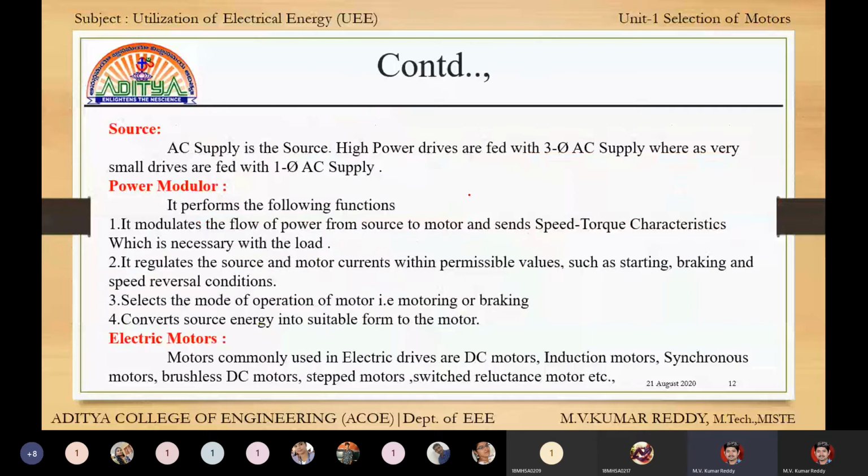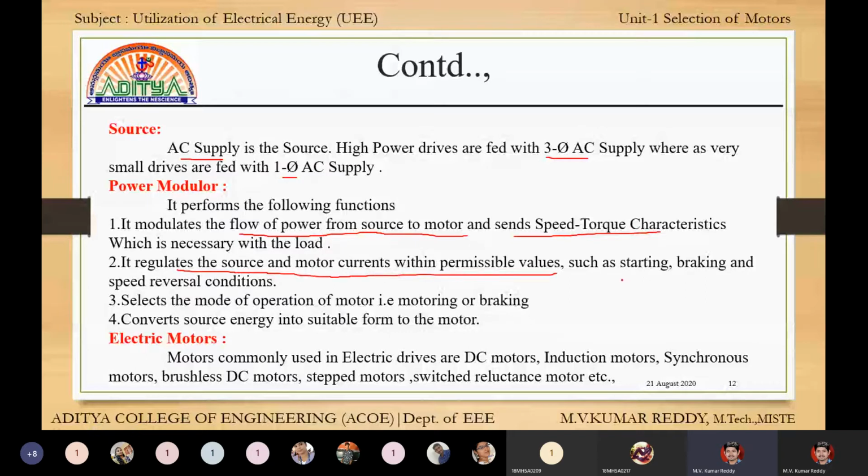Okay, next, source is an AC source. For high power, three phase is used, and for low powers, single phase is used. Power modulator flows the power from a source to motor, and sends speed torque characteristics. It regulates the source and motor current within the permissible values.